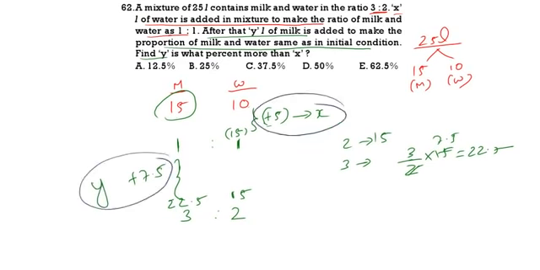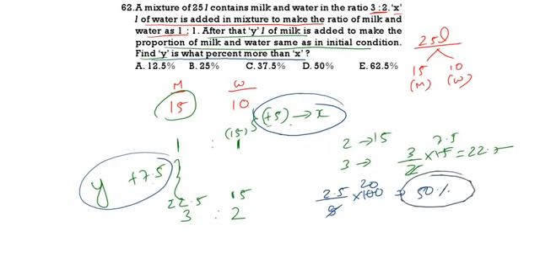Now what is the question? Find Y is what percent more than X? 7.5 is more than 5 by 2.5. From where is it more? 5 into 100, that will give 5 ones, 5 20s. So 20 into 2.5, that is 50%. 50% is the correct answer. 50% means option 4 is the correct one.